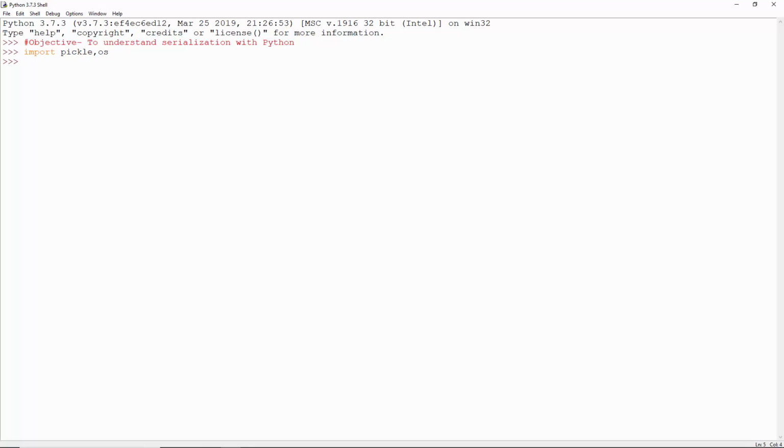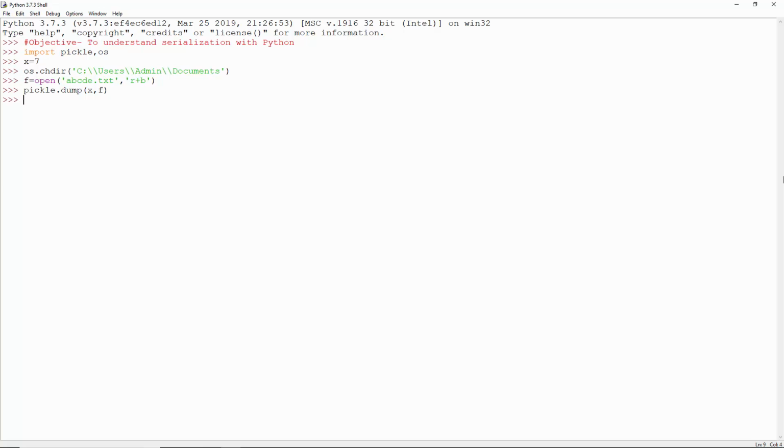Let's import pickle and os. Now x is 7. Let's move to the documents directory for the admin user. Open this file, abcde.txt. We'll assume that this already exists. Dump the value of x into this file.